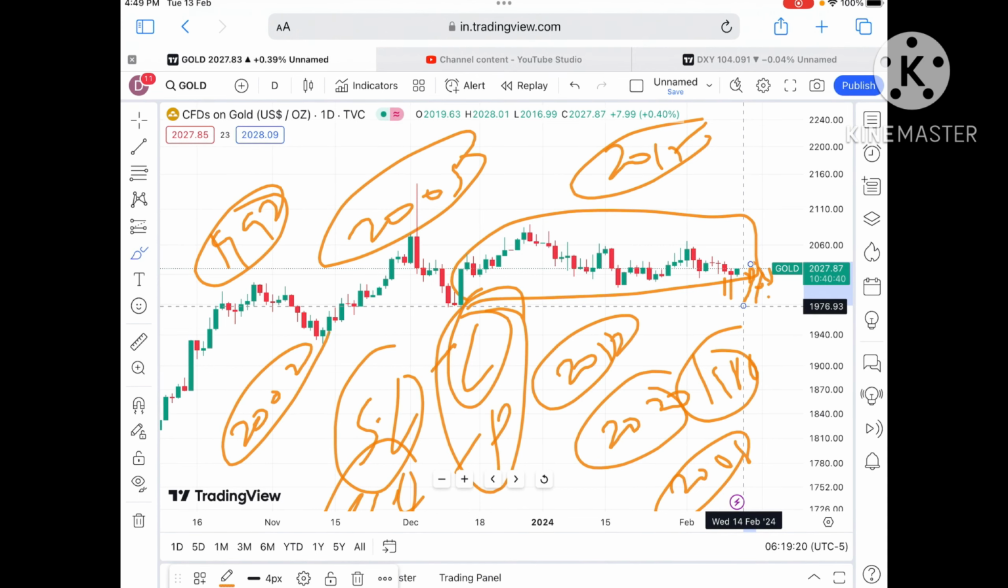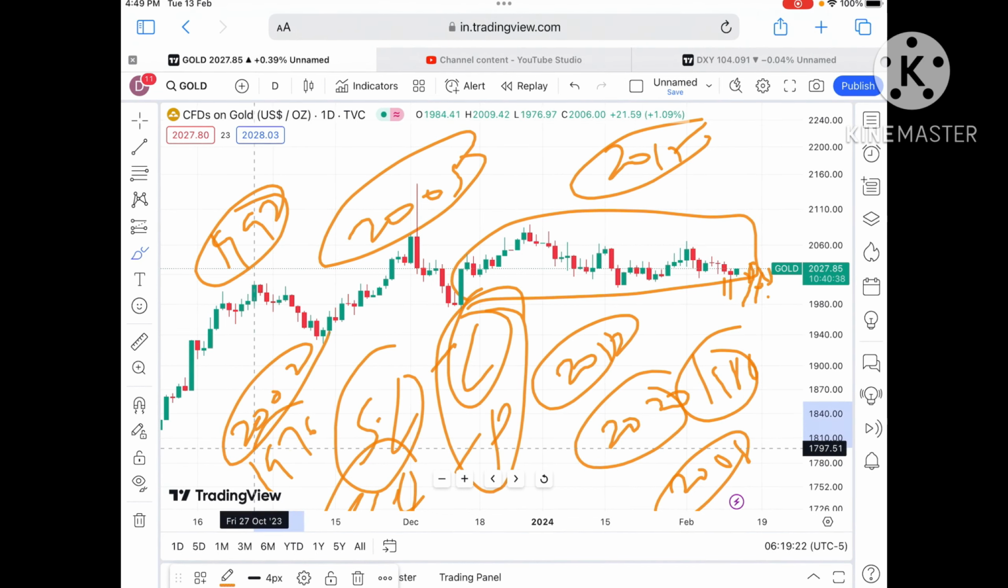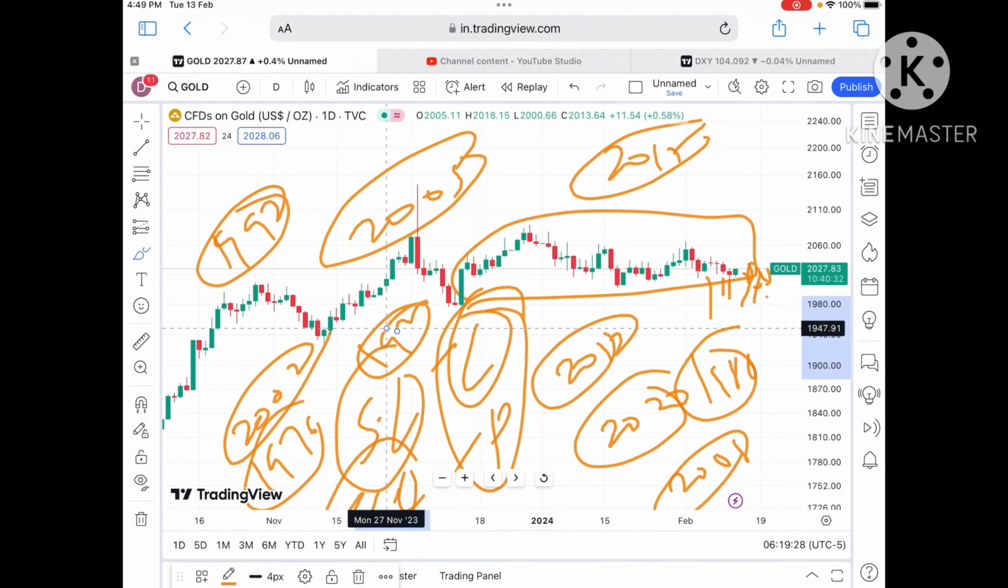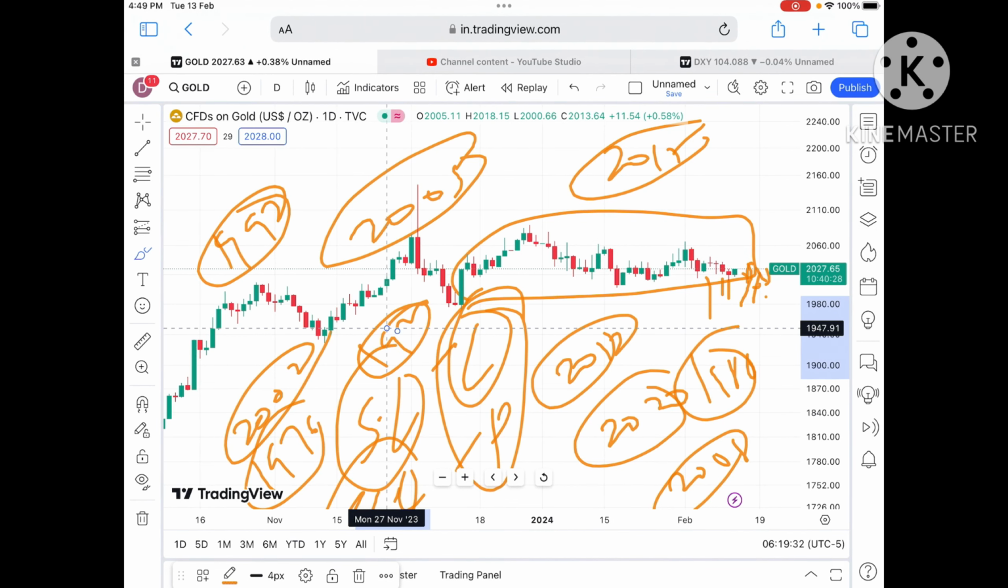Keep that in mind, as soon as the price starts falling below 1986, we can see a further downfall towards $1976. And if that level moves further down, we can see a further fall towards 1972, and then from there a further fall. Any doubt regarding this, you can mail me.